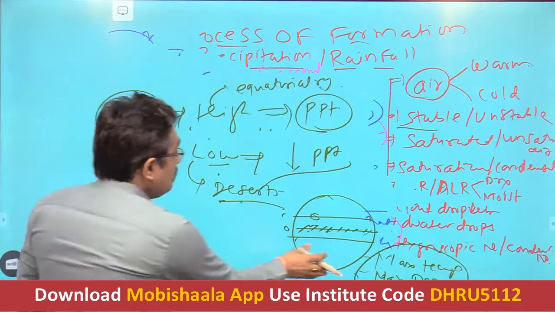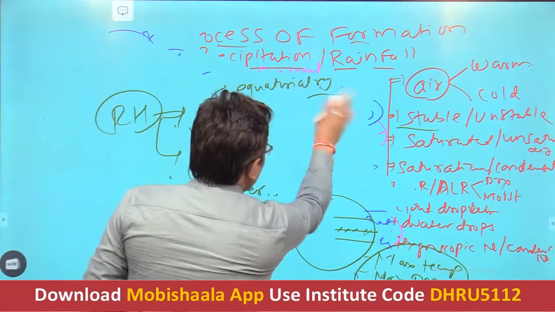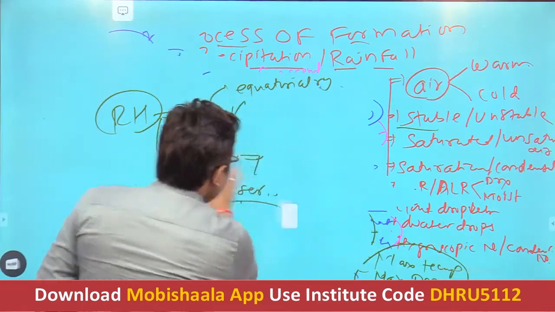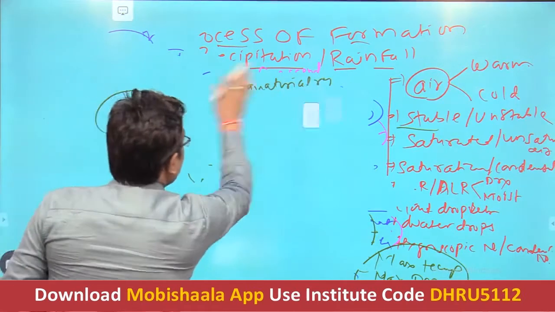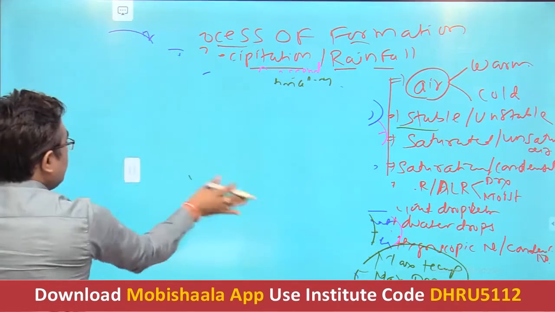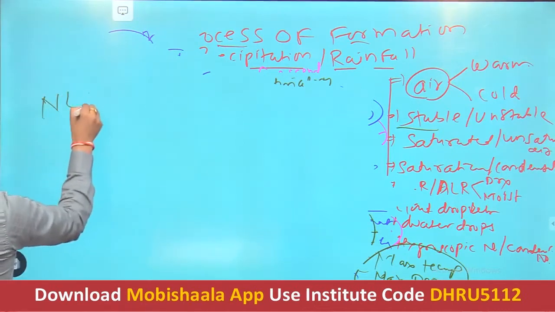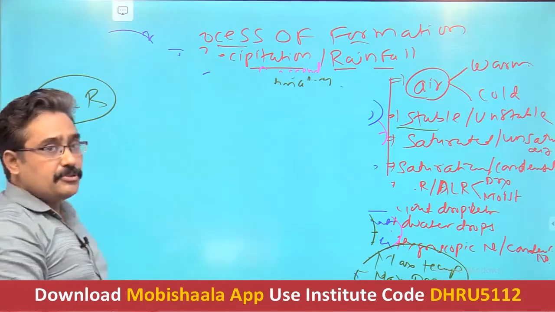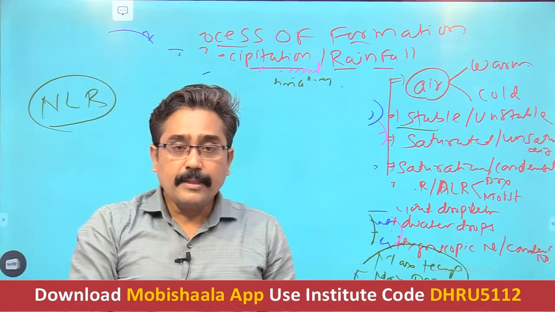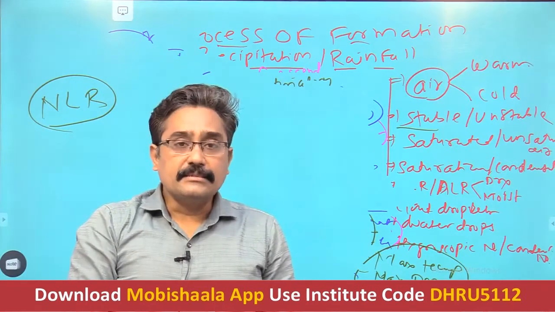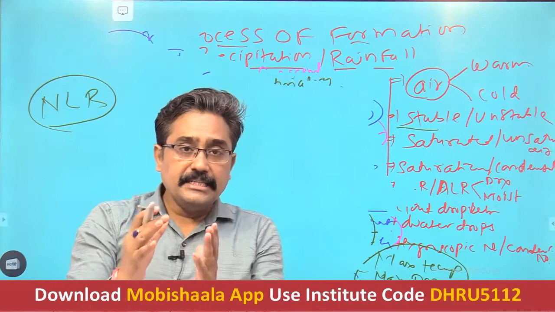Now we will come to our topic, but prior to that, I think we must discuss what is normal lapse rate and adiabatic lapse rate. As far as normal lapse rate is concerned, anybody of you heard? Okay, we will discuss. Just understand the nature of the air.